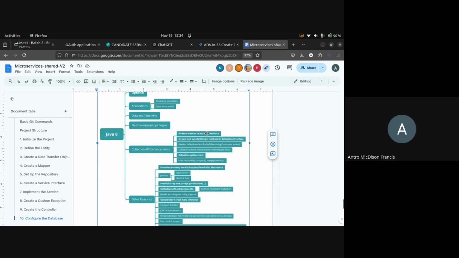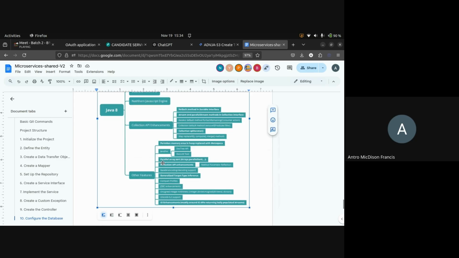For each, definitely you will be using stream and parallel stream. That you will be using in your real-time work, not from the interview perspective. It depends on the interviewer. And for the doc API and all, you just need to know what it is actually. Nobody is going to use it anyway.